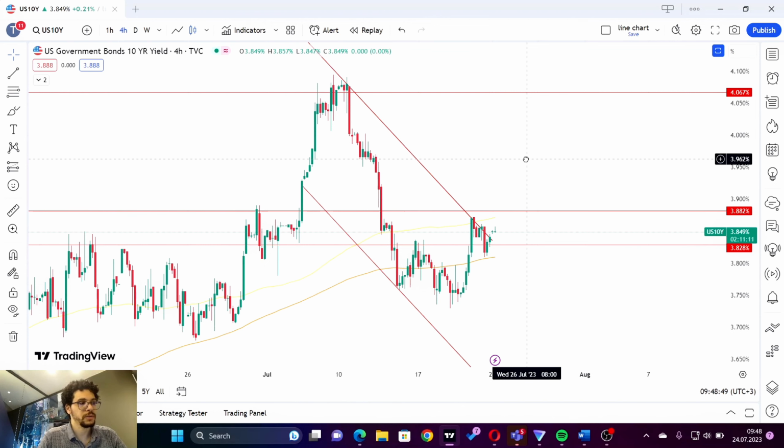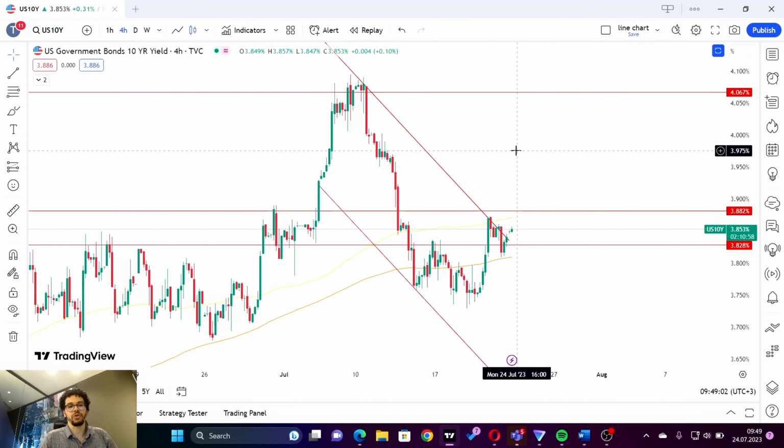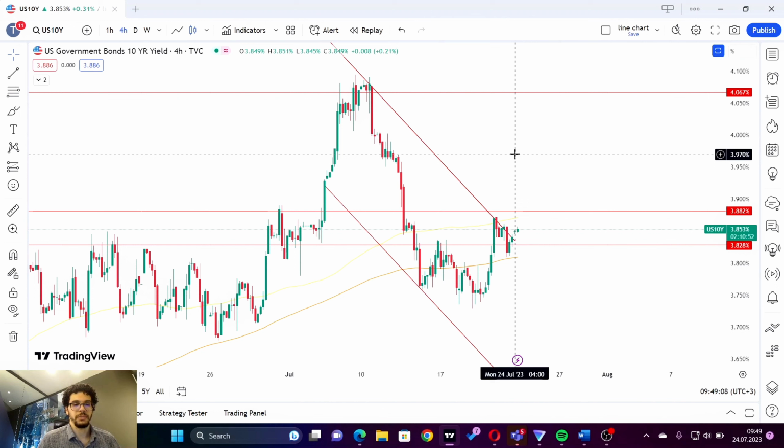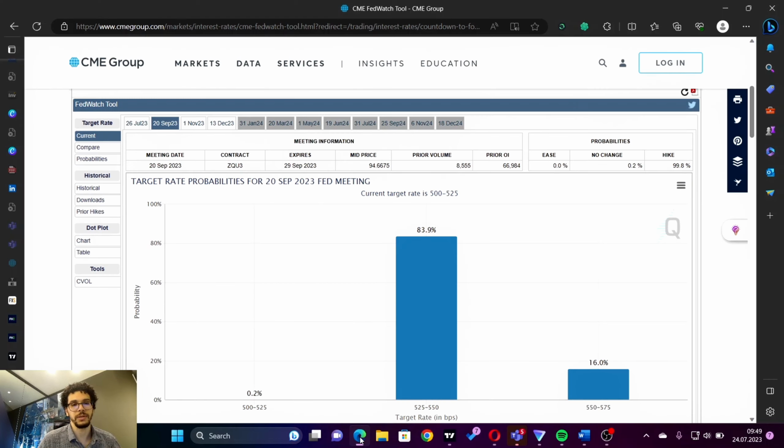The labor market is still solid, still creating jobs, and that means the US economy is still robust. This may help the economy not to find itself in a recession. Maybe a soft landing has become a possibility right now.